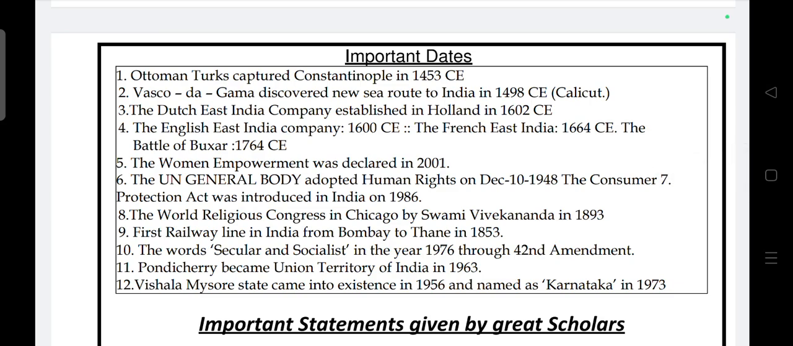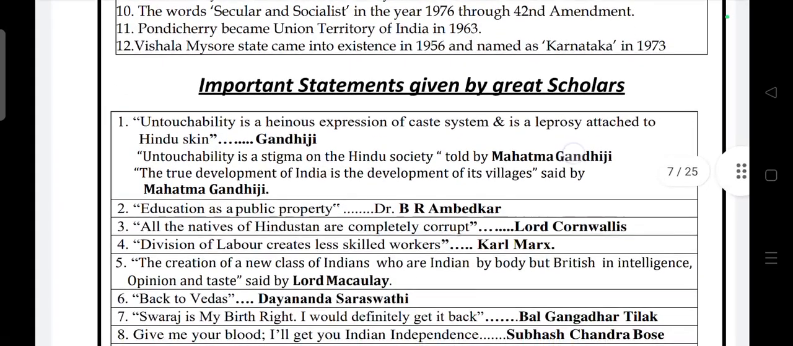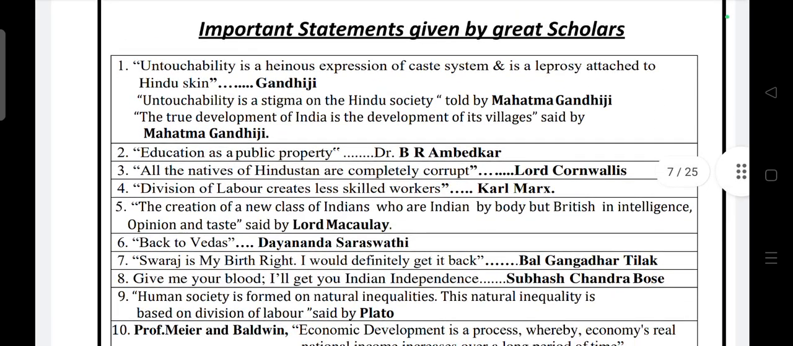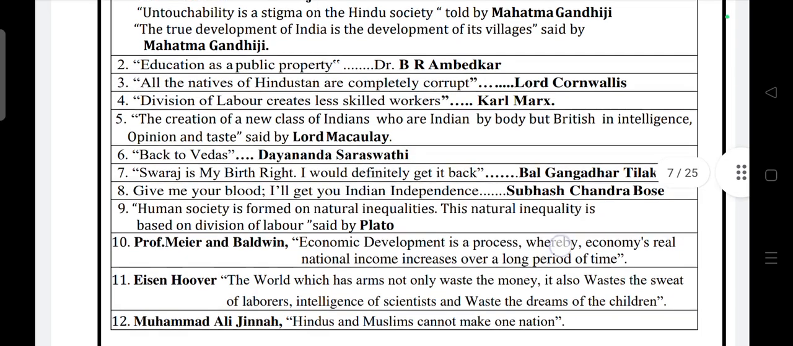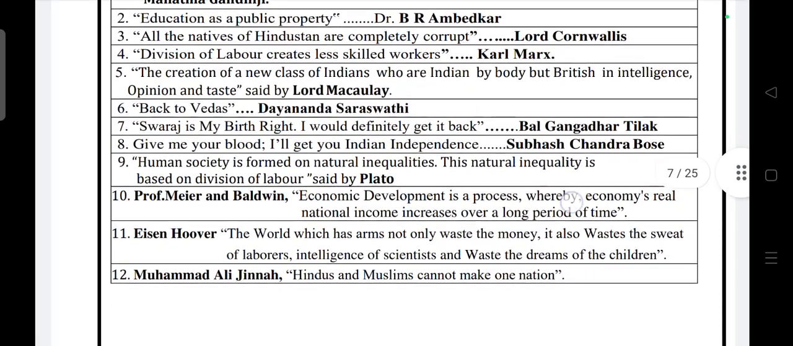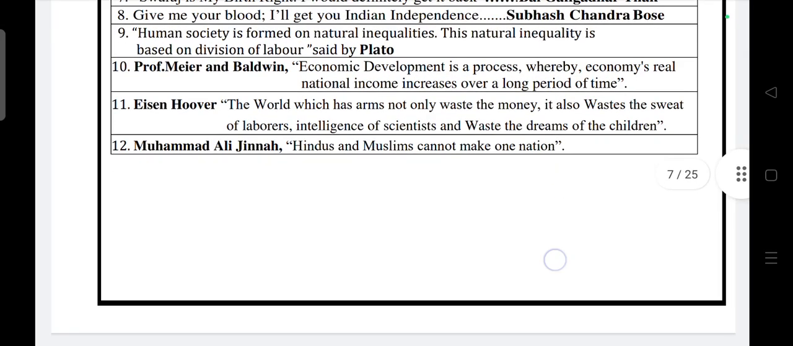If you remember this, whatever question they ask related to that, you can use these dates and acts. Then important statements given by scholars. Untouchability is a heinous expression of the caste system and is a leprosy attached to the Hindu skin, said by Gandhiji. Likewise, important statements are told by some great scholars. Using these statements, you can write your answer also.